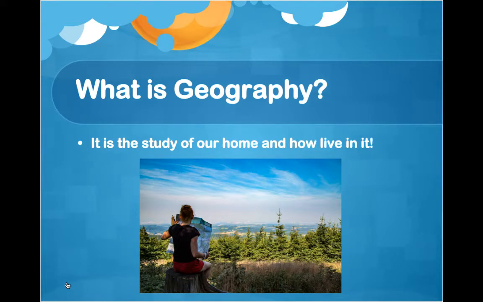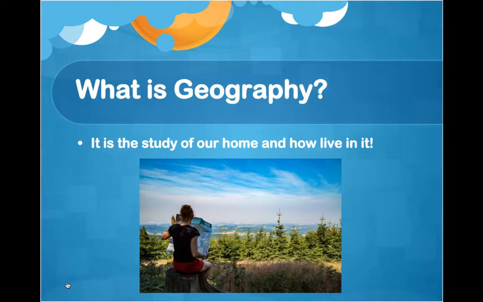When you break it down to its essence, geography is the study of trying to figure out how we human beings interact with the home that we call planet Earth. It's basically the study of our home and how we live in it, right? Geography is the attempt to understand how humans impact the environment and how the environment impacts humans by shaping our culture and really shaping everything that makes us unique individuals.